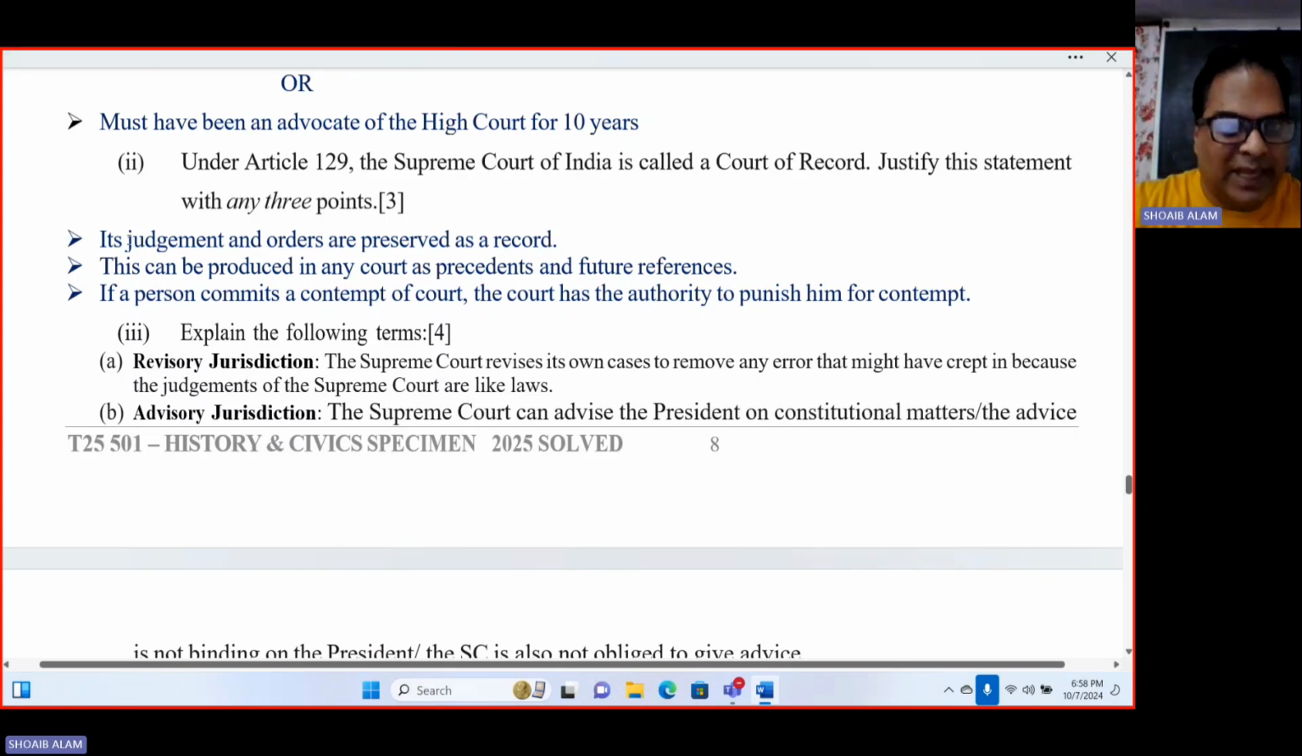Accordingly, if judgments and orders are preserved as records, then these can be produced in any court as precedents and future references. And third one, if a person commits a contempt of court, the court has the authority to punish him for contempt. Okay, so these are the 3 points.